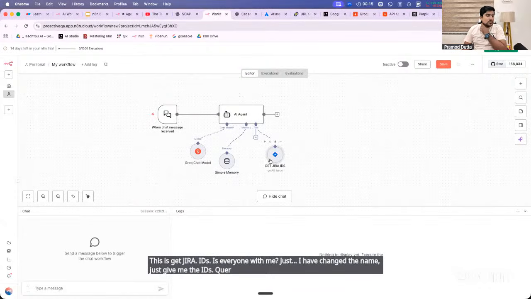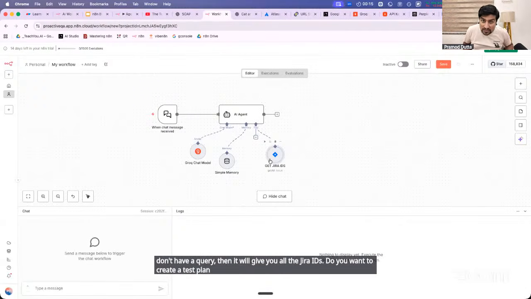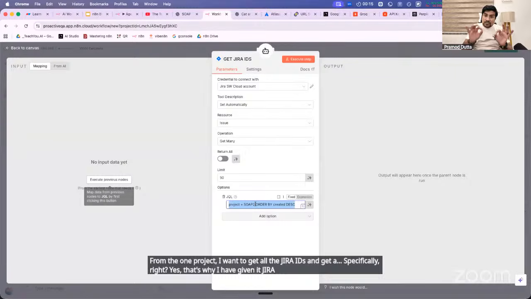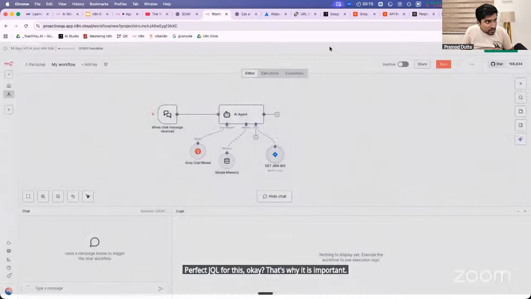Query is mandatory if you want specific tickets, because if you don't have a query, then it will give you all the Jira IDs. Do you want to create a test plan or test cases from all the Jira IDs of all the projects, or from one project? Gagan, from one project, I want to get all the Jira IDs specifically, right? Yes, that's why I have given a Jira ID. If I want to prepare a test plan or test case from only one ticket, then you can write a perfect JQL for this. That's why it is important. So the query is absolutely mandatory.